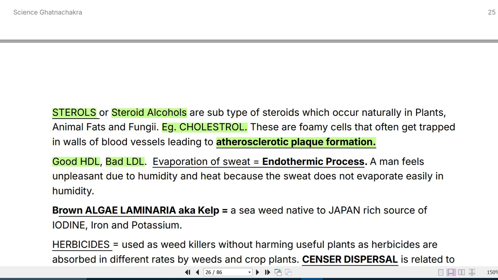Now evaporation of sweat, that is an endothermic process, because we feel cold, right? So it's an endothermic process. A man feels unpleasant. Just remember that evaporation of sweat is how we regulate our body temperature, and that's an endothermic process. A man feels unpleasant due to humidity and heat because the sweat does not evaporate easily in humidity and he cannot regulate his body temperature quite easily.